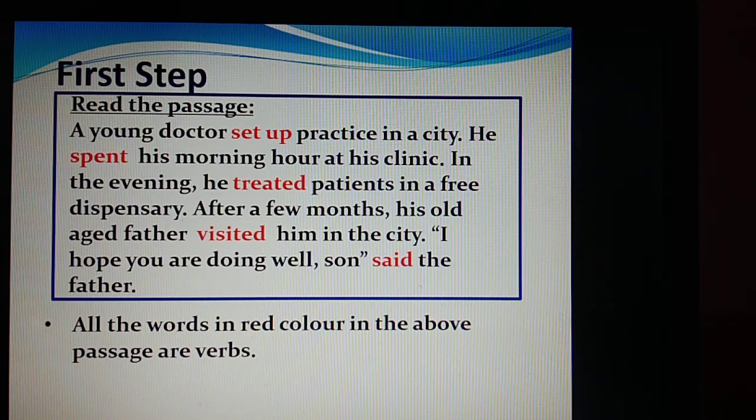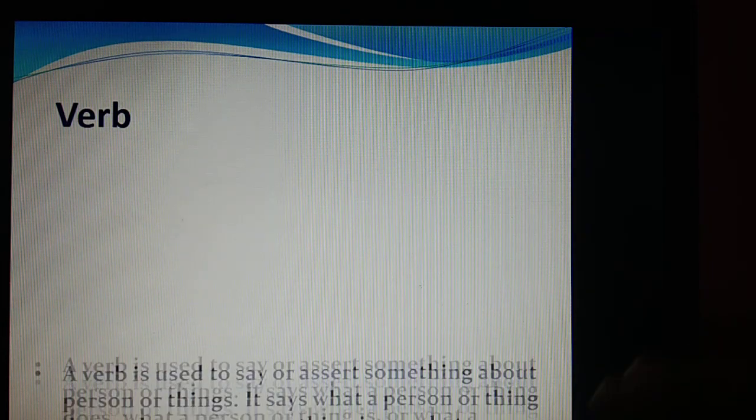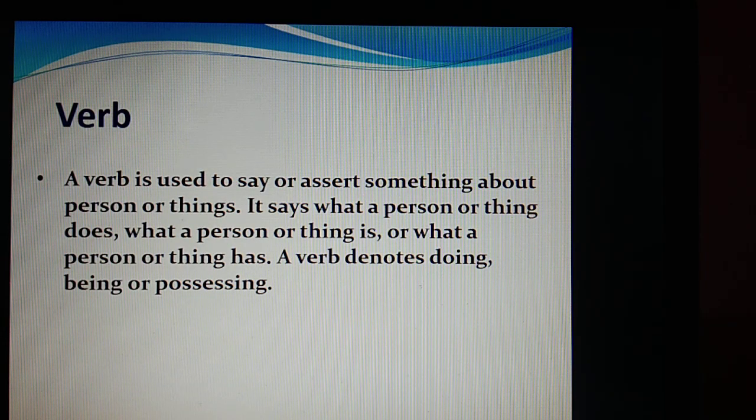All the words which are in red color in the passage are verbs. Now, set up, spent, treated, visited. So we come to know that some actions are taking place with the use of such words and we termed it as a verb. So a verb is usually used to say or assert something about persons or things.